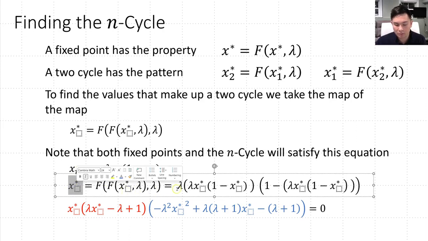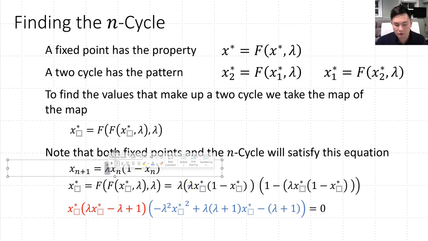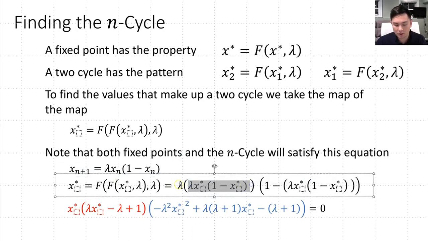And so we can see that process here. So here's our lambda from here. Here's our full logistic map, lambda times x star times 1 minus x star. And then in here we have the 1 minus, and then again we have the full logistic map. And so we could multiply this out, set it equal to x star, and rearrange our equation, and that's what I've done for us here.